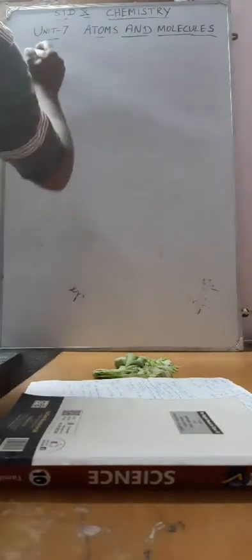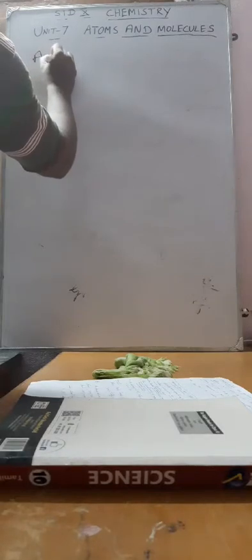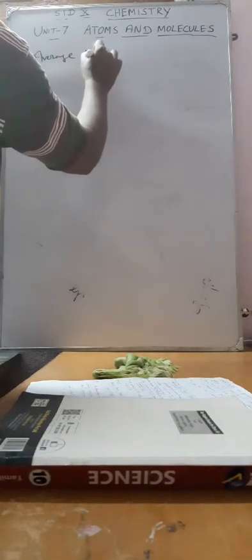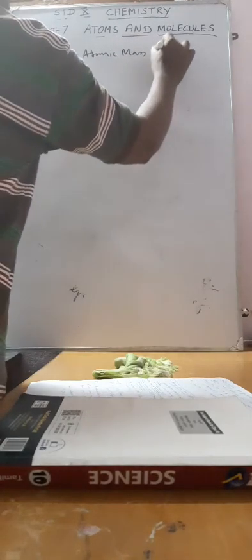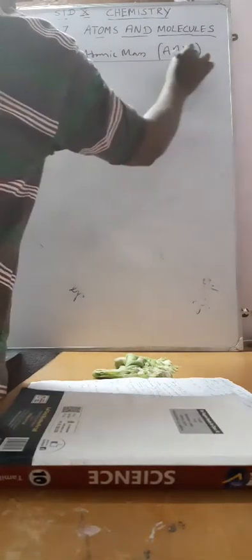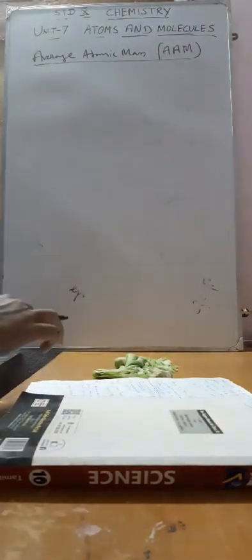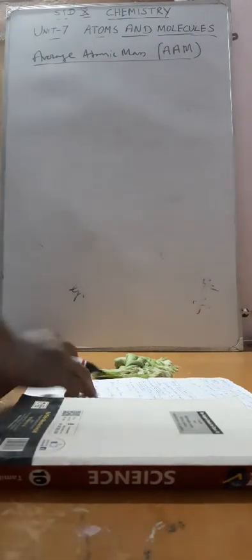Next, another topic: I am going to calculate the average atomic mass of an element. Average atomic mass, AAM. Normally, the naturally occurring elements possess a mixture of isotopes.